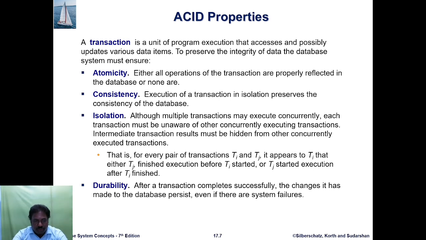Then isolation. Isolation denotes that although multiple transactions may be executed concurrently, each transaction must be unaware of the other concurrently executing transactions. So intermediate transaction results must be hidden from the other concurrently executing transactions. For every pair of transactions Ti and Tj, it appears to Ti that either Tj finished execution before Ti started, or Tj started execution after Ti finished.